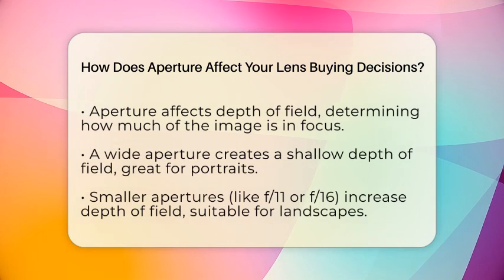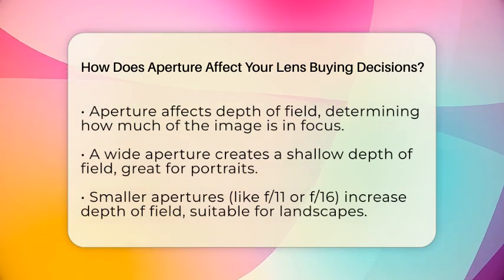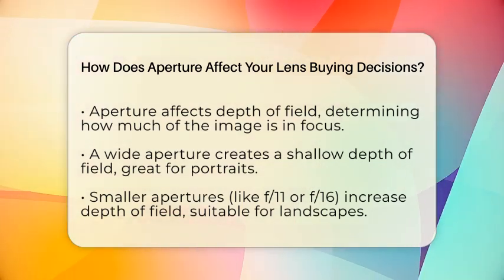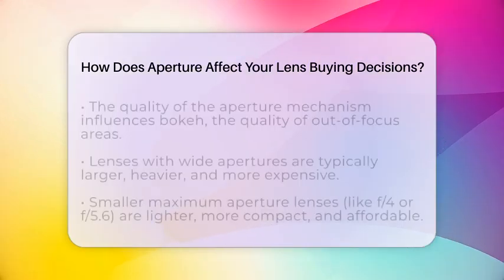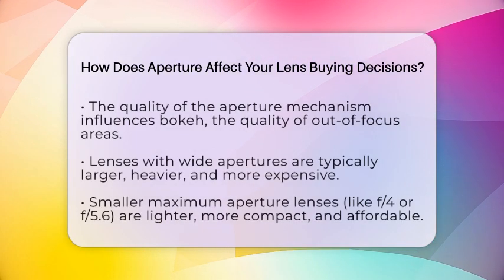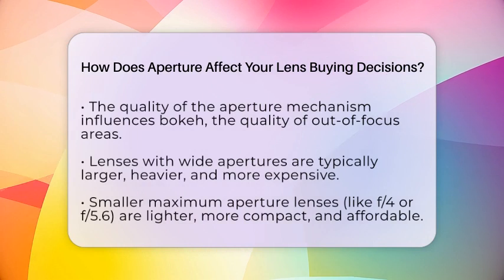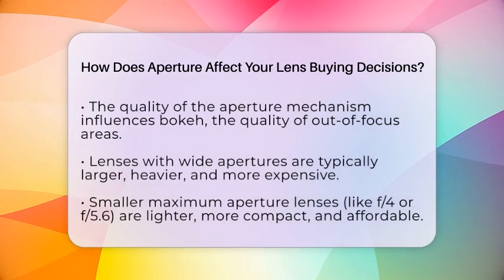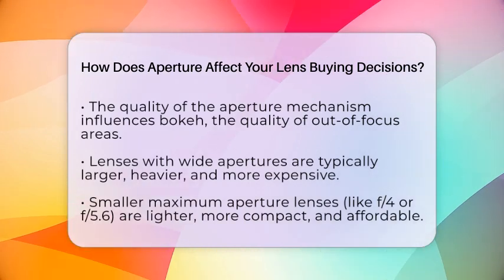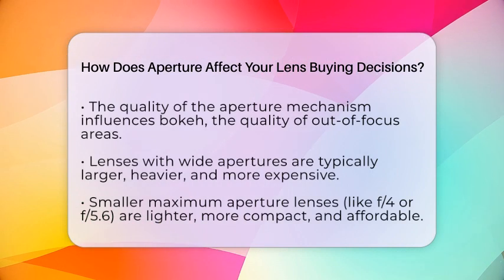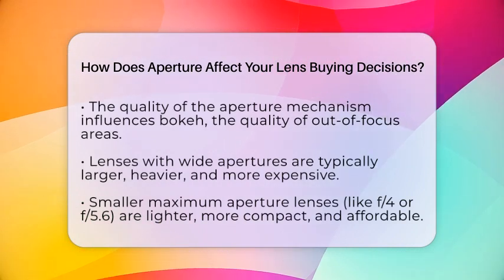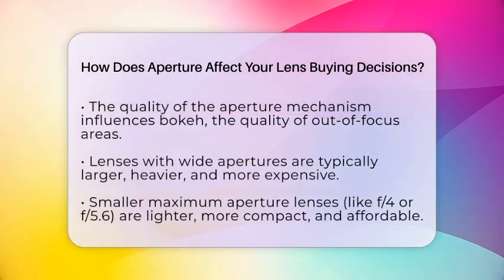When you are shopping for a lens, think about the maximum aperture. Wide aperture lenses, such as those with f numbers between f1.4 and f2.8, are usually larger and heavier. They also tend to be more expensive. However, they offer better performance in low light conditions and give you more creative control over depth of field.